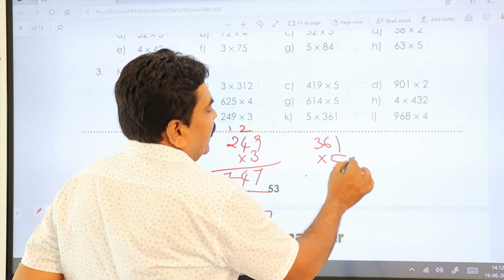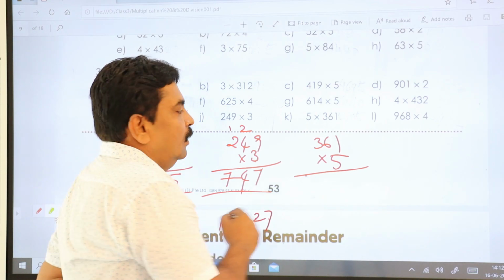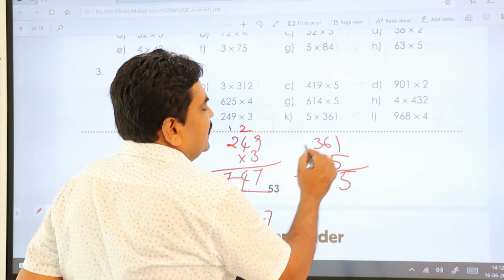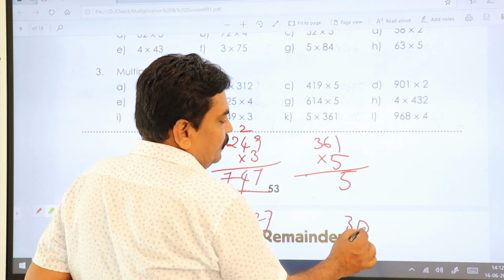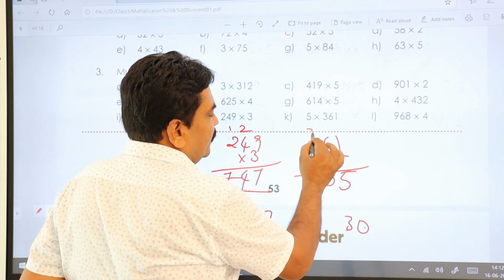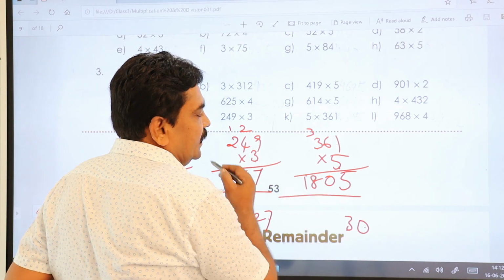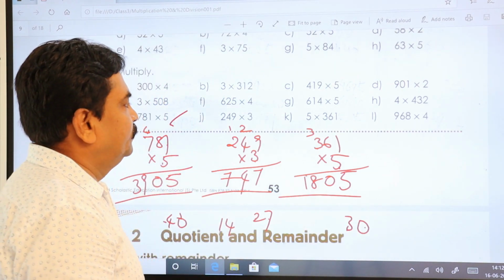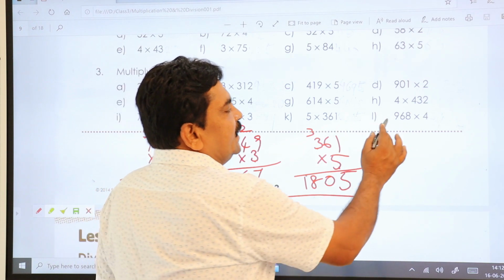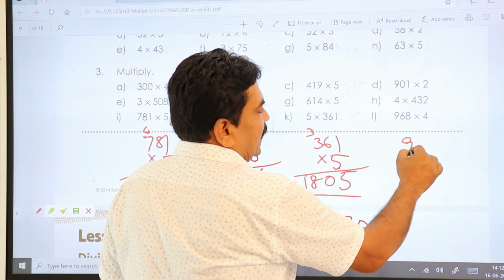361 into 5. 5 ones are 5. 5 6 are 30. So keep ones place value here and tens place value there. 5 threes are 15 plus 3. 18 is your answer. Next, 968 into 4.